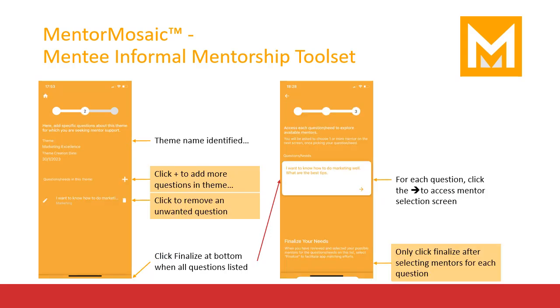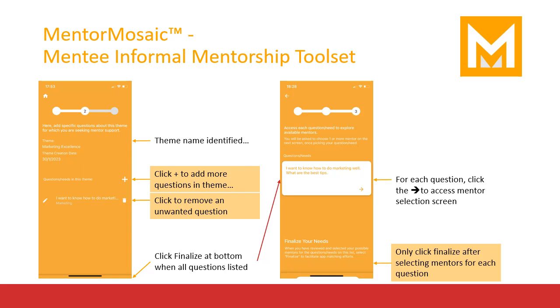With your first question in place, you will be brought to the screen for Step 2 for the establishment of an informal mentoring relationship. Here, you see the theme name you created and your first question is listed. You may add more questions by clicking on the plus icon, or you may edit or delete an existing question from your list of questions in this specific theme.